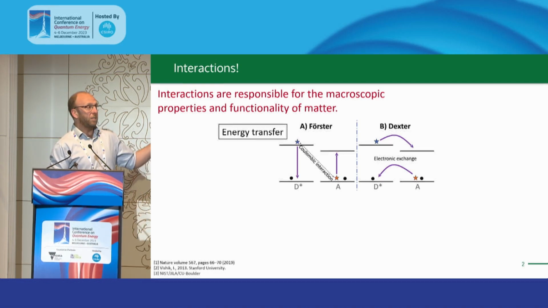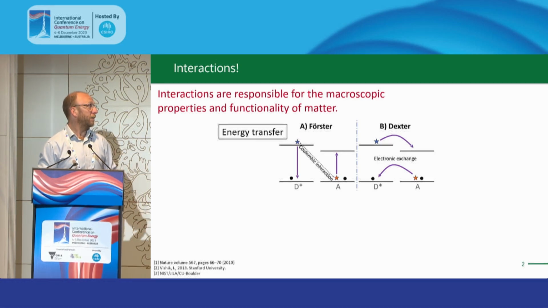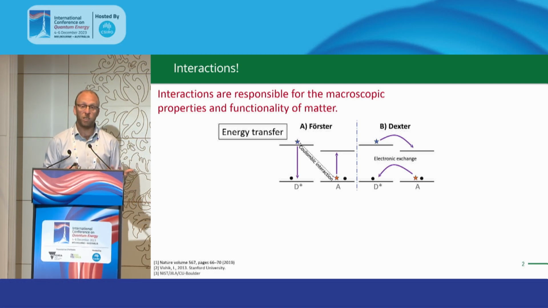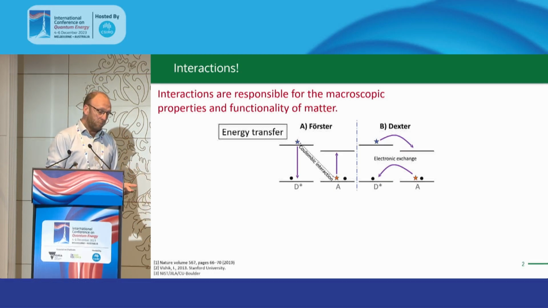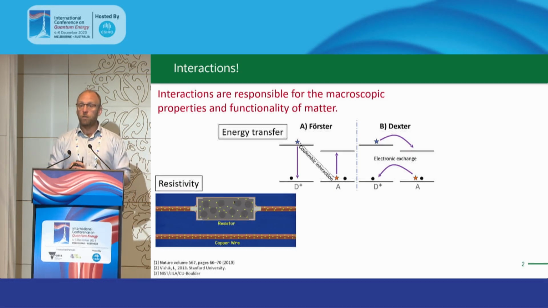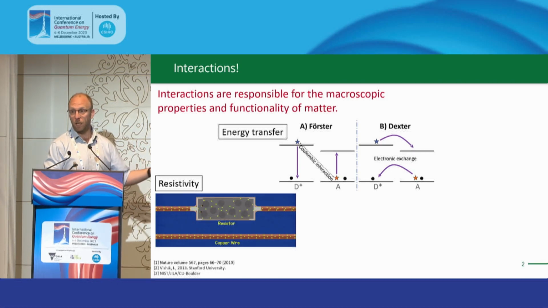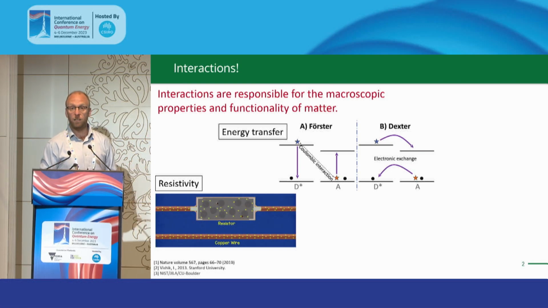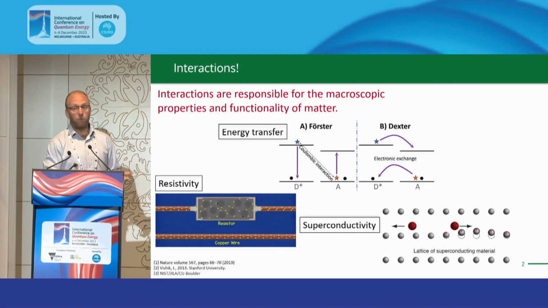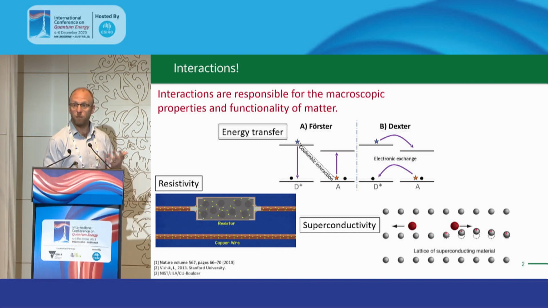There's a huge range of things, ranging from, for example, energy transfer, like we've heard about in terms of light harvesting. It could be energy or electron transfer making use of the Coulomb interaction or exchange interactions. Or even going to metals and how electrons flow through metals. If it's just the interactions between the electrons with each other, or interactions between electrons and phonons, which ultimately lead to the resistivity. But then if we look at that a different way, these interactions between electrons and phonons can also lead to superconductivity in a BCS type case.